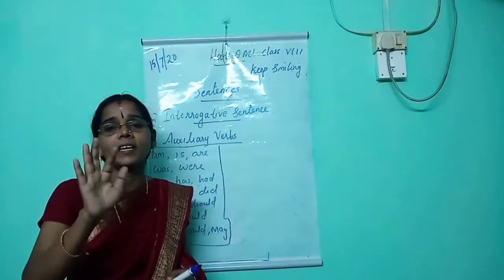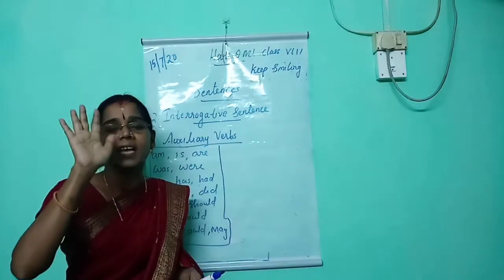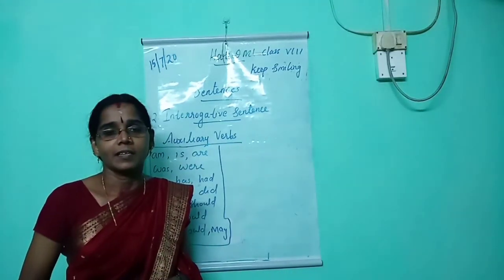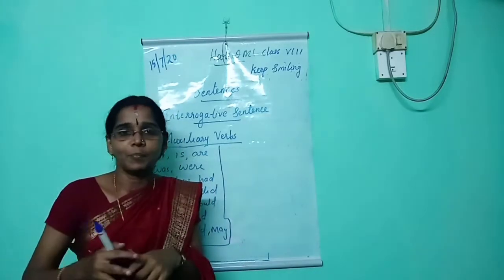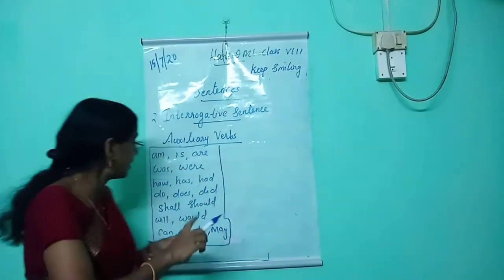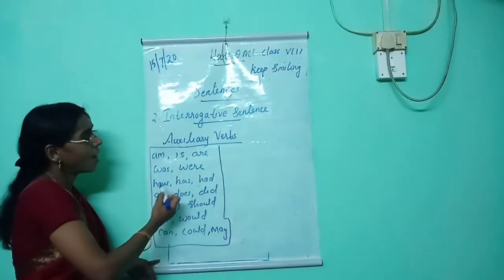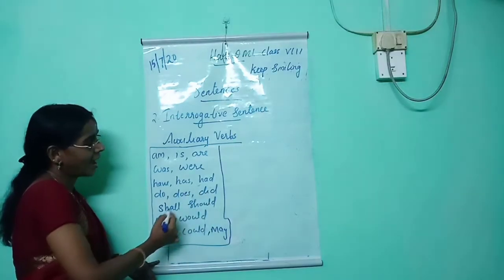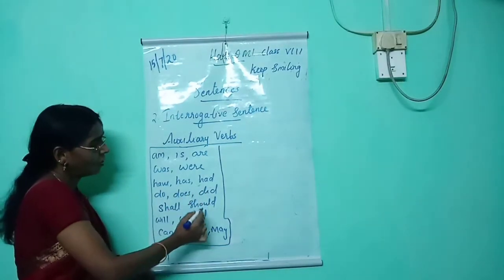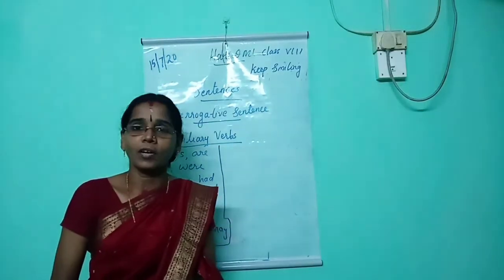Then how will you identify an interrogative sentence? Interrogative sentence always ends with a question mark. Interrogative sentence begins with either a question word or a helping word. Helping words we have already learned: am, is, are, was, were, have, has, had, do, does, did, shall, should, will, would, can, could, may. These are examples of interrogative sentence.